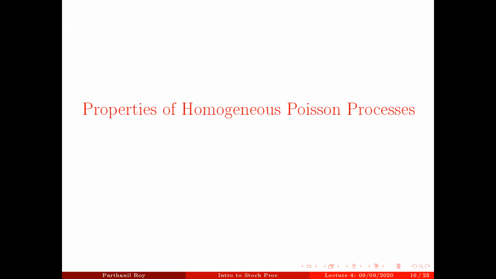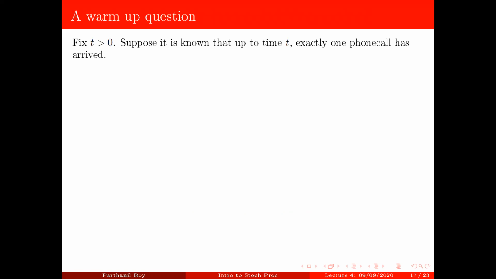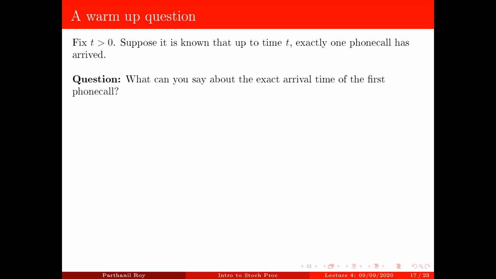Let's start with an example. I'll call it a warm-up question. Fix a t positive. Suppose it is given to you that up to time t, exactly one phone call has arrived. Suppose I ask you the following question. What can you say about the exact arrival time of the first phone call, if it's given that exactly one phone call has arrived up to time t?